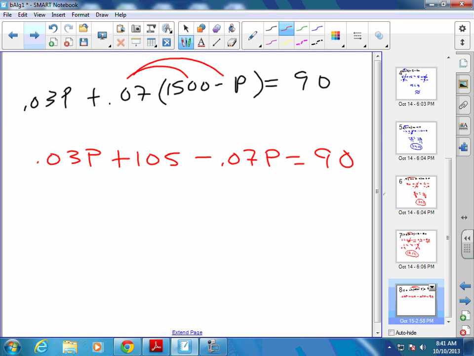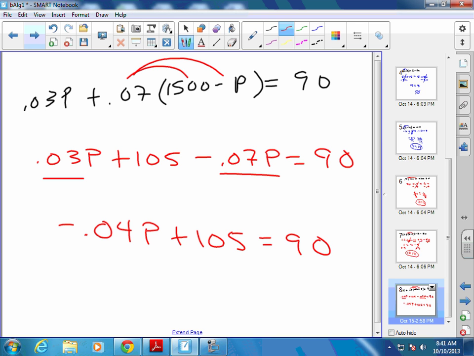Yeah, we got to combine these. What I have students do a lot on this is they'll call this 1p. They'll try to add the 0.03, or they'll call it 0.1p. 0.07 and 0.03, they try to add those together. Really what's happening, this is positive, this is negative, so this would be negative 0.04p. Does that make sense? Can you plug that into your calculator and it gives you 0.04? Yeah. Plus 105 equals 90.